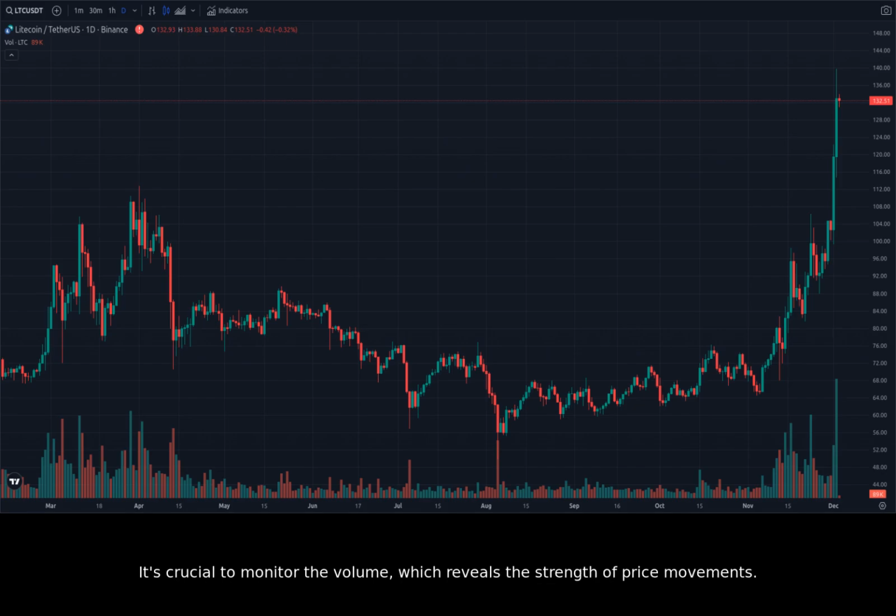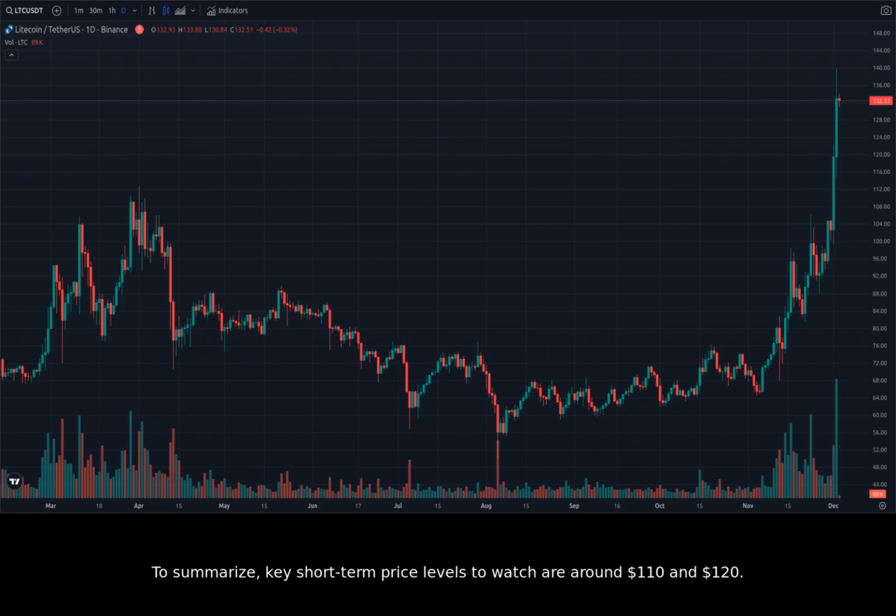It's crucial to monitor the volume, which reveals the strength of price movements. Higher volume is usually associated with more conviction. A decrease in volume, even with sustained price increases, might indicate weakening bullish pressure.